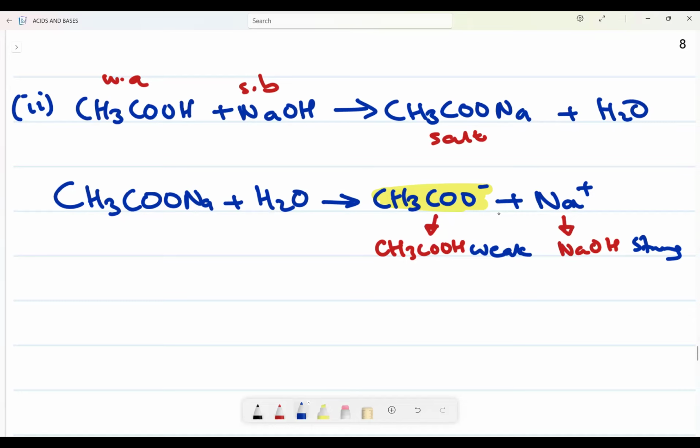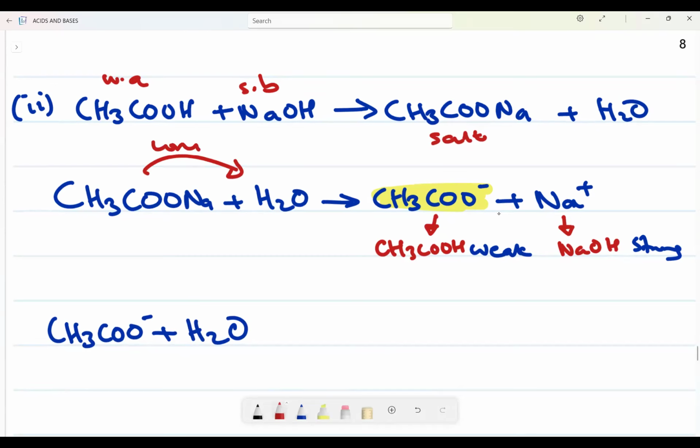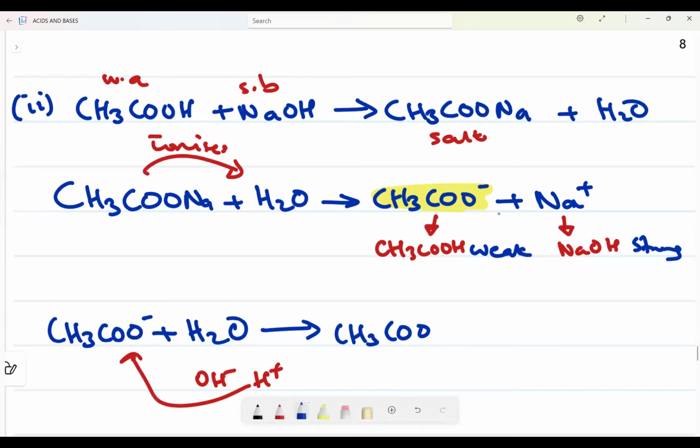I will say now, I will take CH3COO minus, and now I'll react it with water in this case. In this case, I ionize it. I first ionize it and then react it with water. When I react it with water, in this case, I'm no longer breaking it. I'm making it react. Remember water is OH minus and H plus. So this H plus will want to come to that part. So it's going to form us CH3COOH plus OH minus.